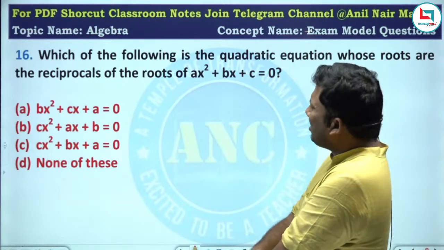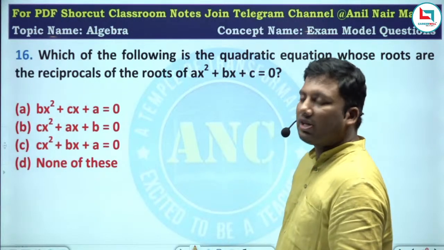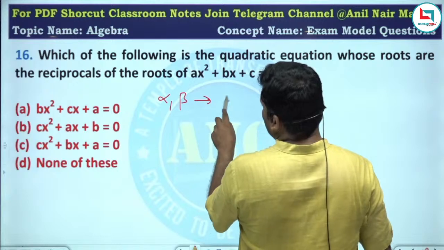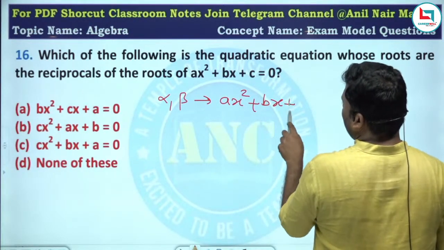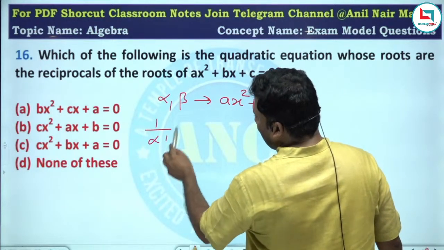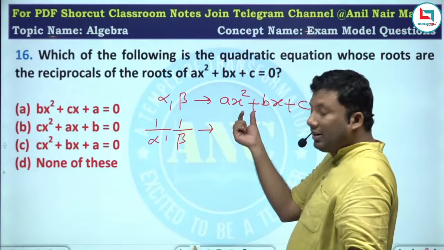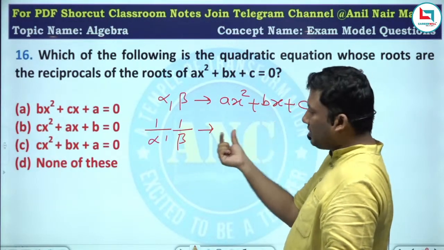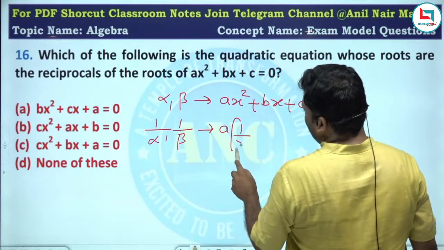Next one. This is again an exam model question. Which of the following quadratic equations has roots that are reciprocal? If alpha and beta are the roots of the equation ax square plus bx plus c, the reciprocal roots are 1 by alpha, 1 by beta. Alpha becomes 1 by alpha, so x will become 1 by x.